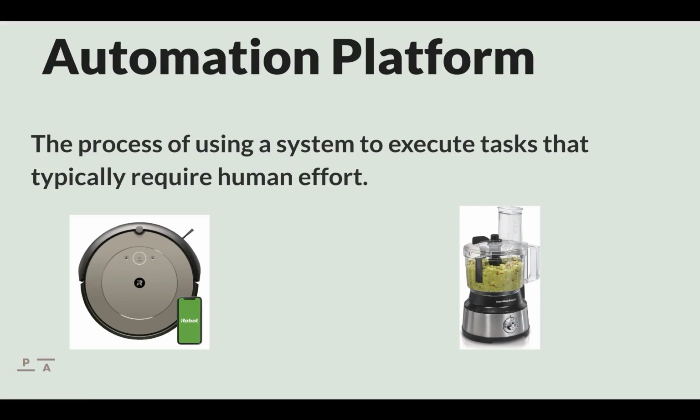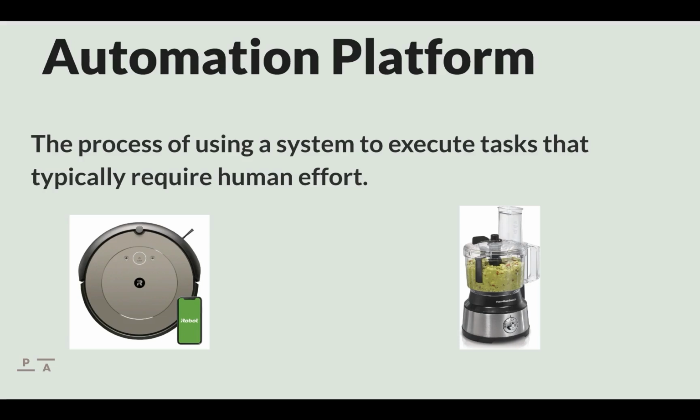Automation is typically the process of using a system to execute tasks that typically require human effort. So if we take vacuuming, for example, which usually requires human effort, we usually take a vacuum and move it around the house. In recent times, there's been the introduction of iRobots. iRobots let you program the vacuum to run at 3 p.m. on a Sunday, for example, and the vacuum will run around the house by itself. This is a form of automation.